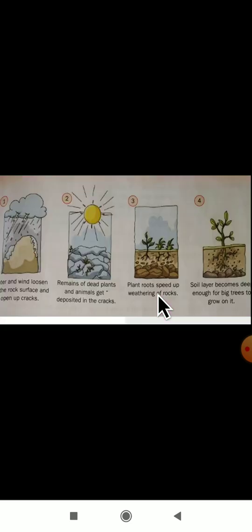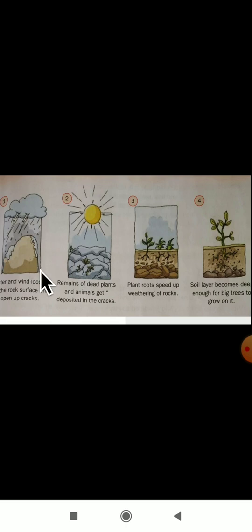See here, they have given a picture. Water and wind loosen up the rock surface and open up cracks. First what will happen here? One rock is there. When continuous rainfall happens and wind takes place, the rock will break, and cracks will take place in the rocks.